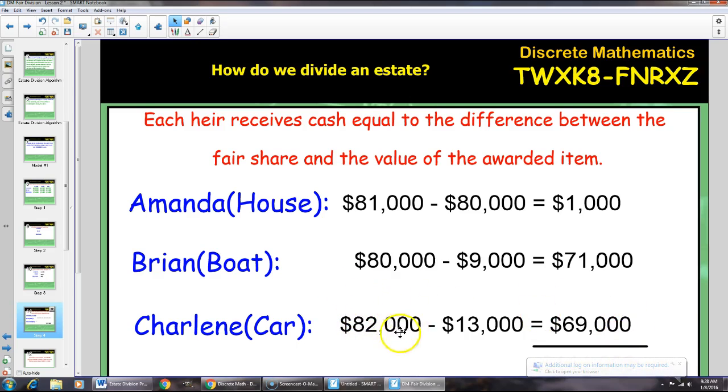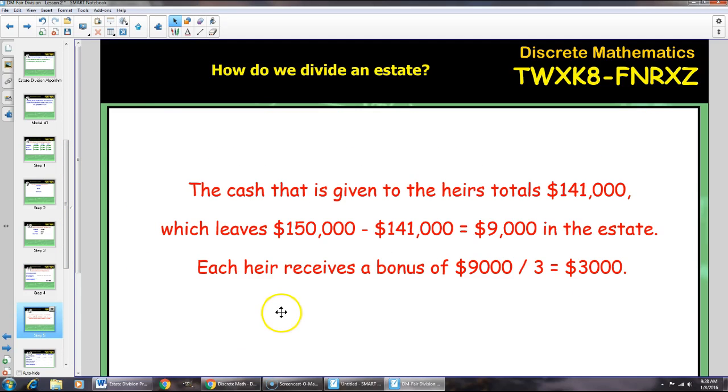She said a fair share is $82,000. She won the car that was valued at $13,000, so her initial cash was $69,000. That's a grand total of $141,000 in initial cash distribution. The cash that's given to the heirs is a total of $141,000, which leaves $150,000 minus $141,000, or $9,000 in the estate. Each heir therefore receives a bonus of $9,000 divided by 3, which is $3,000. Okay, great.